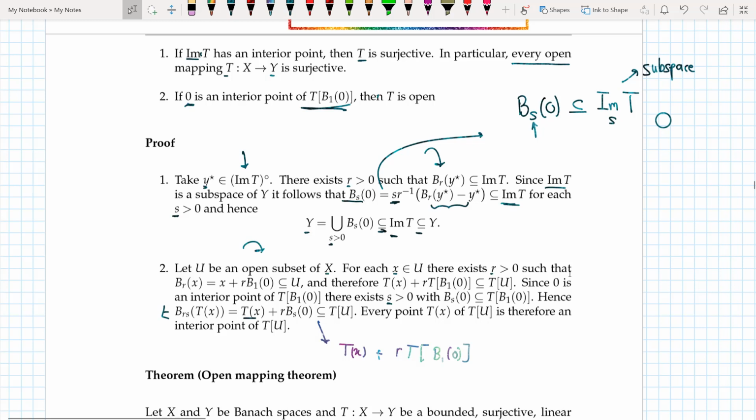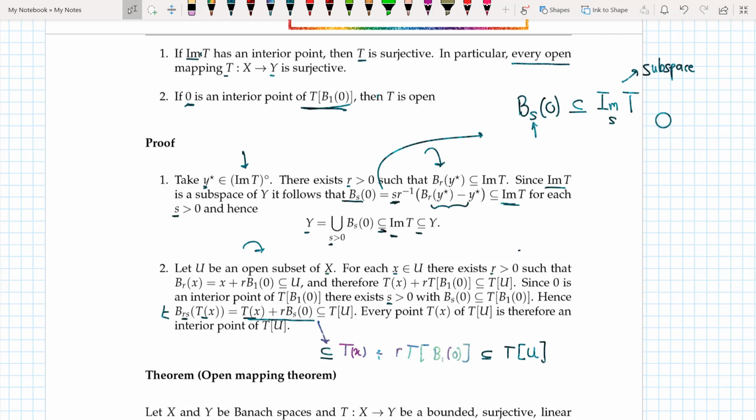So this thing here would be a subset of T x plus r times B_s(0), and B_s(0) is a subset of T(B(0,1)), so I can write it as r times T(B(0,1)). But I know from before that T x plus r T(B(0,1)) is a subset of T of U, and hence I can draw a ball of radius r s around T of x, and it is a subset of T(U).